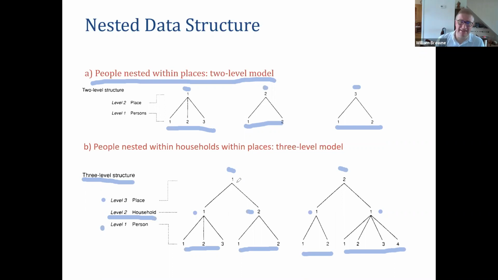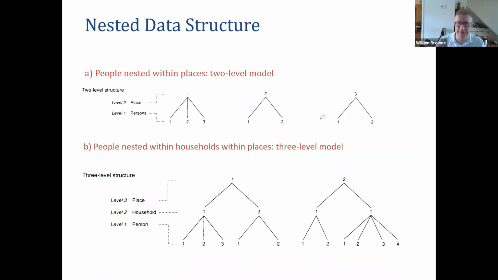And we would expect some dependence here. We would expect people from the same household to be dependent, households in the same area to be dependent. Here they're sharing lots of things. They're sharing living space. In place, they might be sharing levels of deprivation, things like that. So let's clear off the drawings.